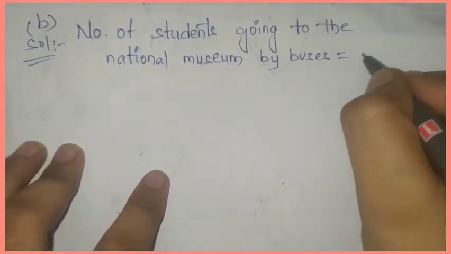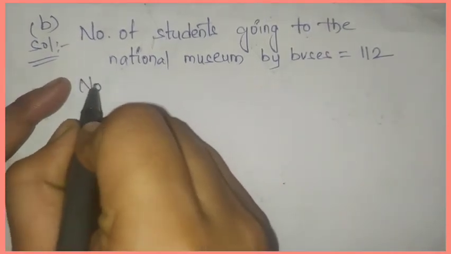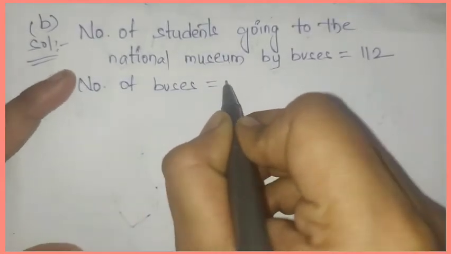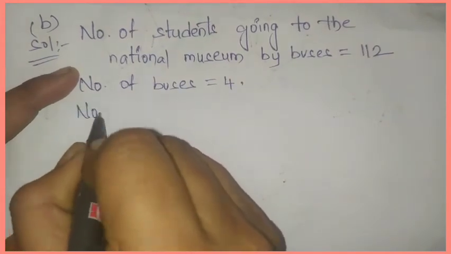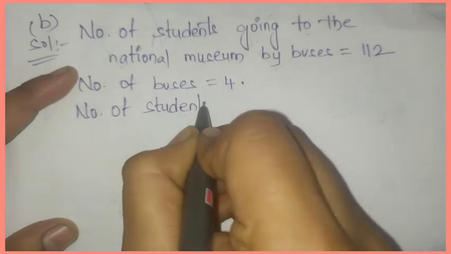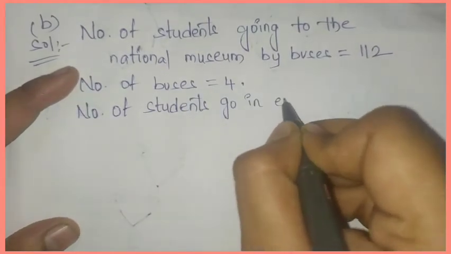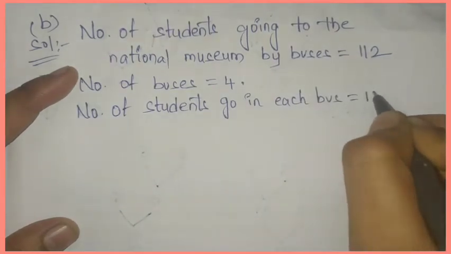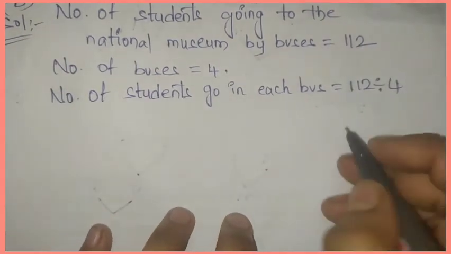Total 112 students are there. First we will write number of buses. How many buses are there? 4. Next, number of students in each bus. That is 112 divided by 4. We'll do division here.